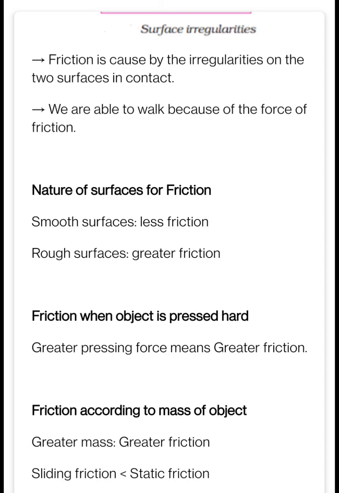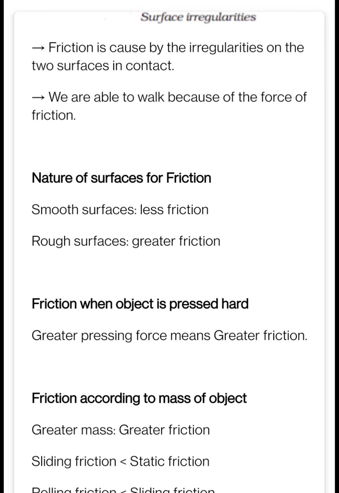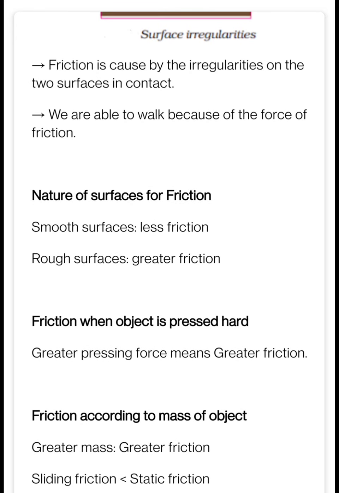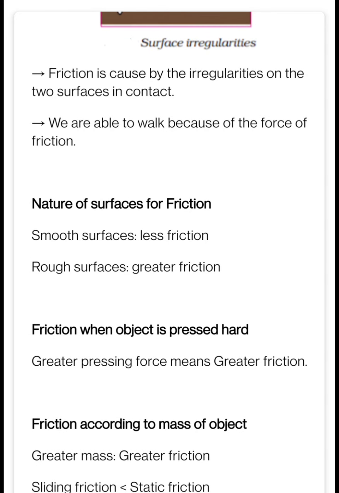If the surface is very smooth, then the frictional force will be very less. And if the surface is rough, what kind of surfaces can you take as rough? You can take the example of cardboard, or some papers, and consider them rough. And the rougher the surface, the greater the frictional force.